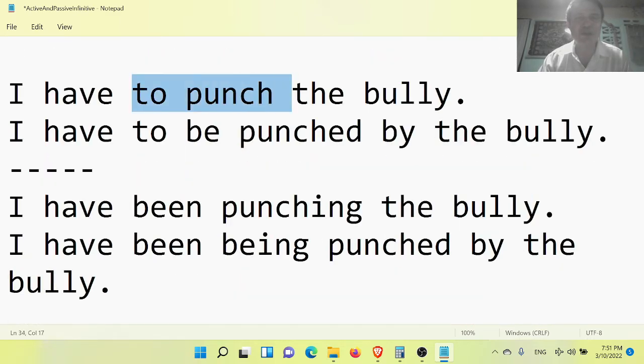I have to punch. What I did here was put the infinitive after have present simple. In a way, the have to could be considered a false infinitive because it's really not I have to punch. It's really I have to punch. So it's kind of a false infinitive. The have to expresses obligation. I have to punch the bully or he will punch me. I have no choice but to punch the bully.